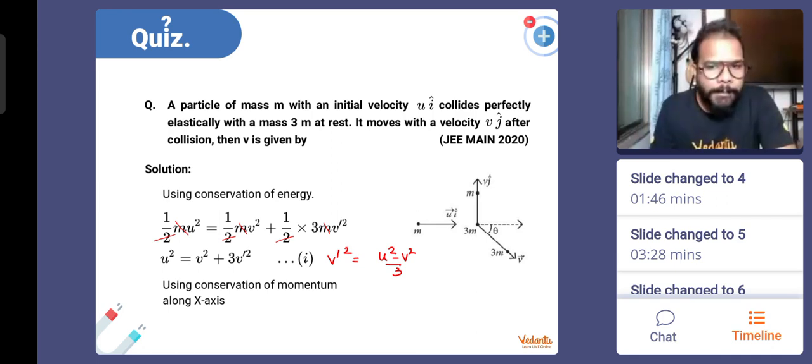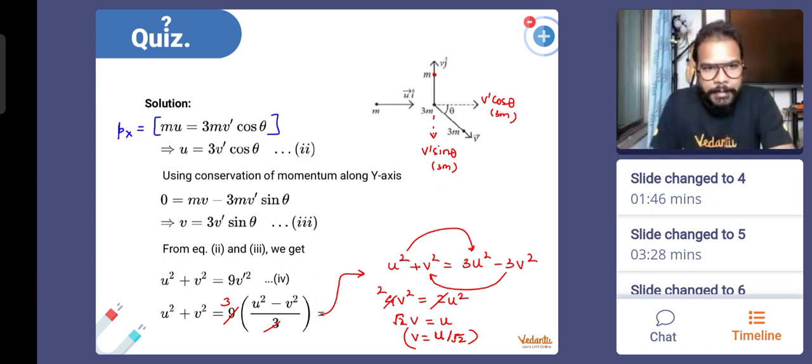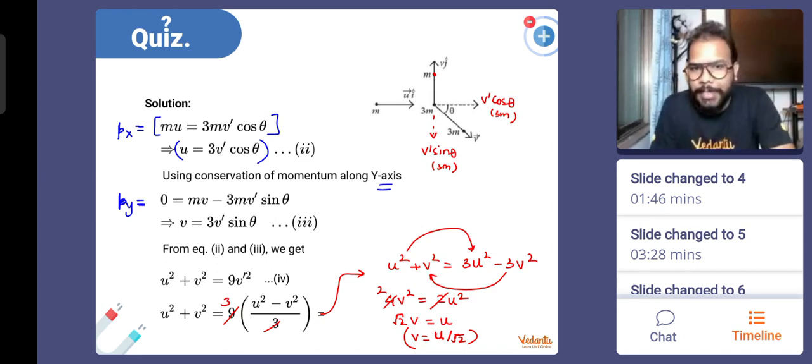Yes, Irfan. Which part did you not understand? If you understood the law of conservation of energy, after that what we did, in the x direction, this mass has u velocity, the other mass has no velocity, so the 3m mass has zero velocity, so you need not write it because it has zero velocity. Okay, so this is x direction momentum, this is px written. From here we get u equal to 3v dash cos theta. Similarly along the y direction, there was nothing moving along the y direction before collision, so the momentum is zero. Correct. So after collision, this has momentum and this has momentum in the y direction.